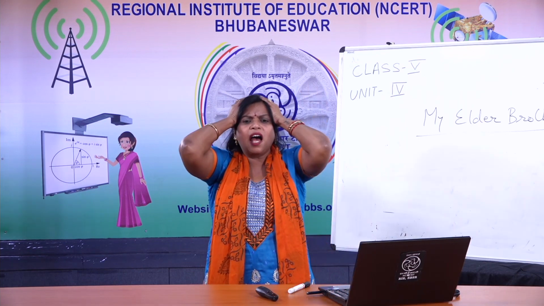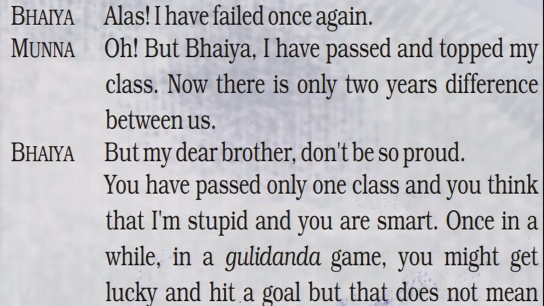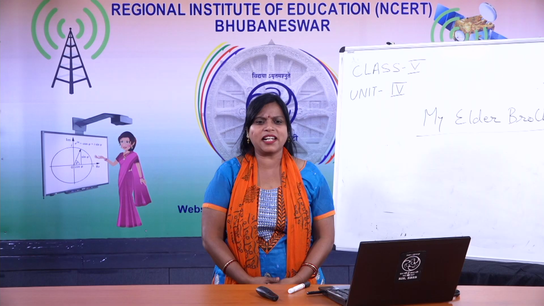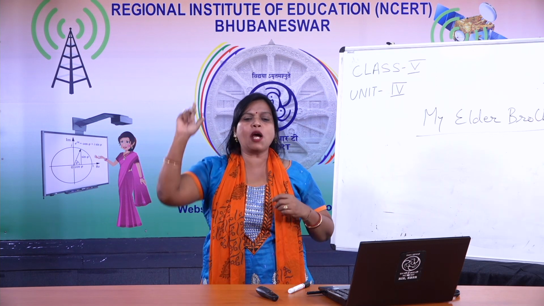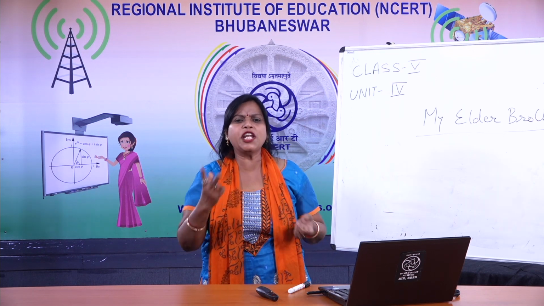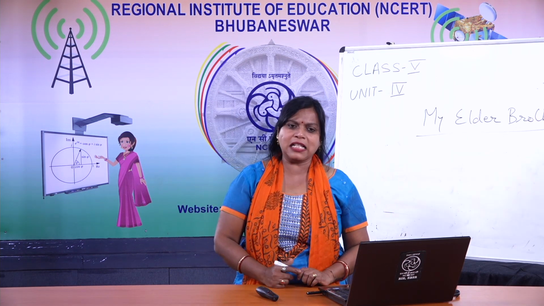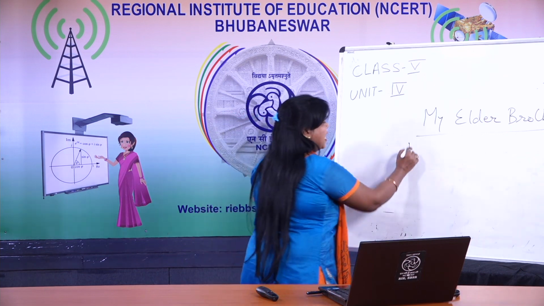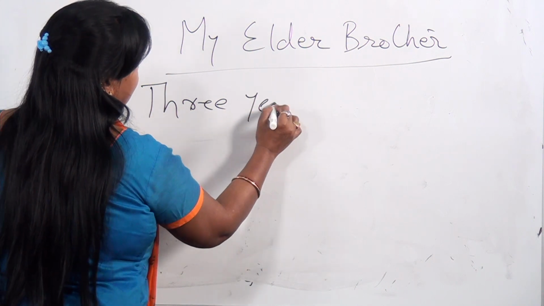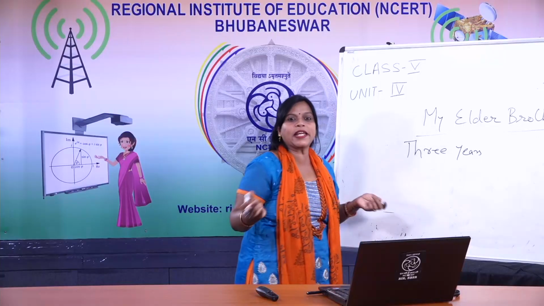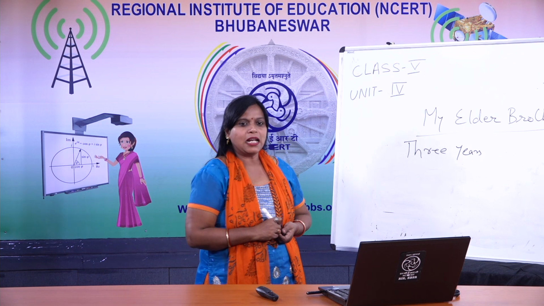Bhaiya, alas, I have failed once again. Munna said, oh, but Bhaiya, I have passed, topped my class. Now there is only 2 years between us. Earlier we have seen how many years? 3 years. Now 2 years. Why 2 years? Because Bhaiya failed the class.